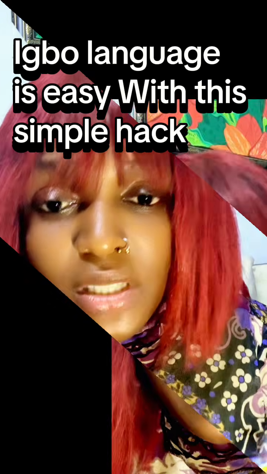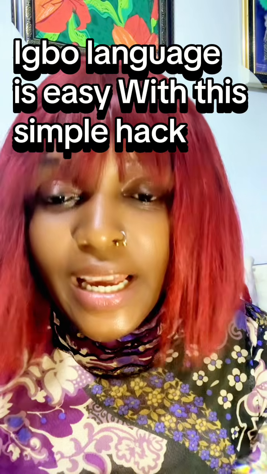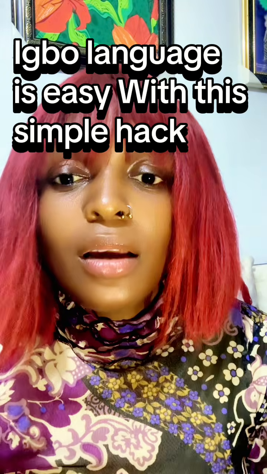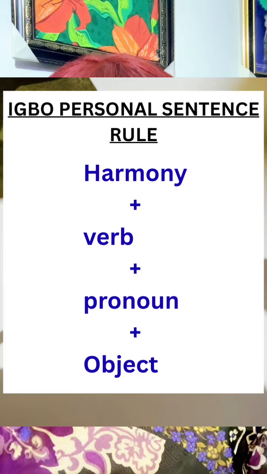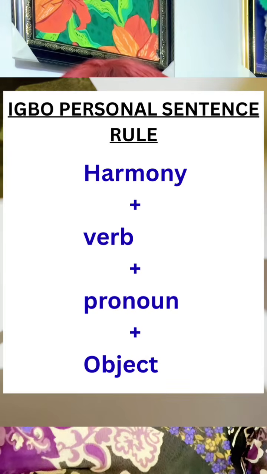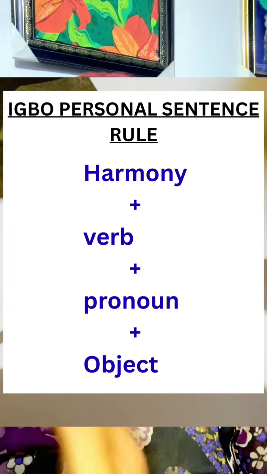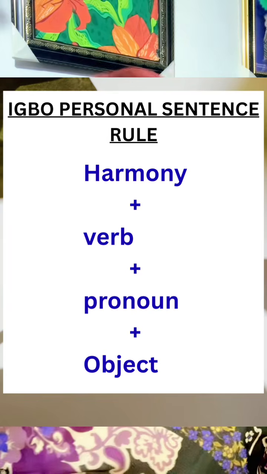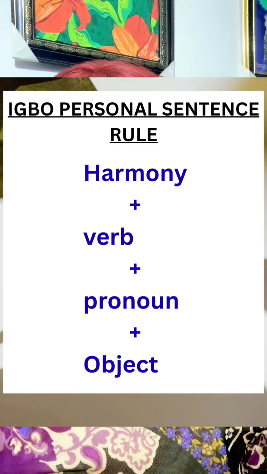In this short video, I'm going to quickly tell you how to make a simple Igbo sentence about yourself using this rule: harmony, verb, pronoun, and object. So as you can see, our pronoun comes after our verb. Funny, right?